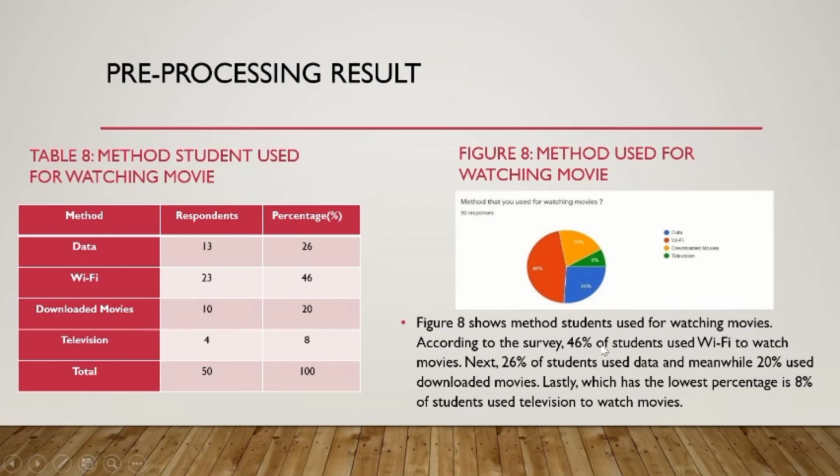According to the survey, 46% of students used Wi-Fi to watch movies. Next, 26% of students use data. Meanwhile, 20% of students watched downloaded movies. Lastly, which has the lowest percentage, 8% of students use television to watch movies.